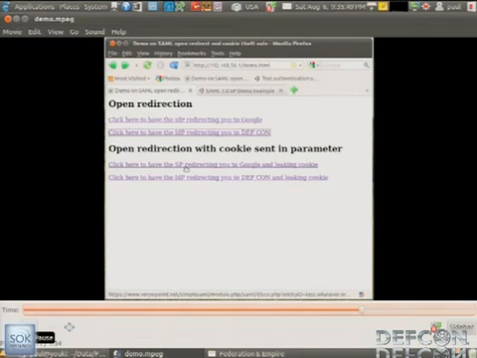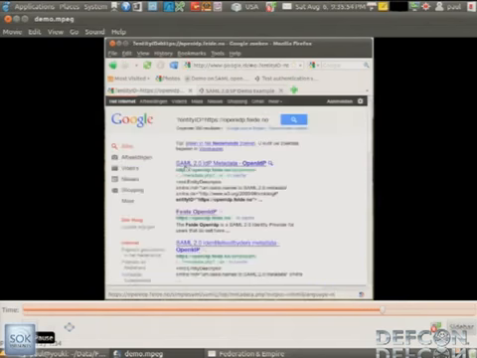And now, if you click on the malicious link, you'll see that the redirection ends up with the theft of the cookie. Right? So that's the demonstration. I hope that's clear. So that's how you can steal a cookie and make cookies fly between DNS domains using this kind of vulnerability.